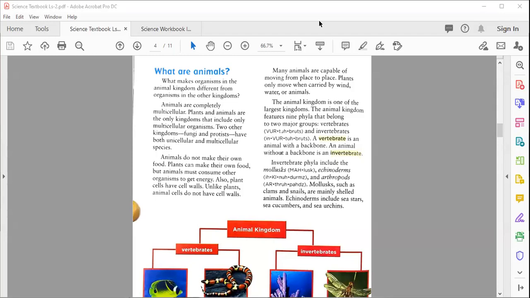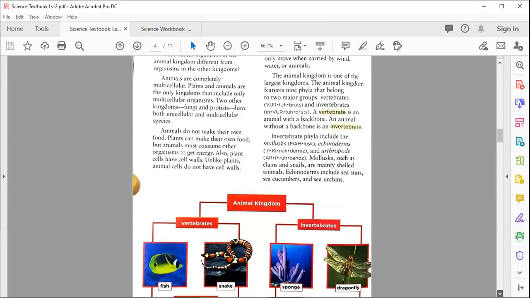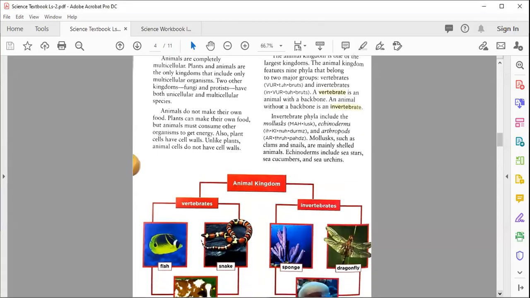As you remember, we did in detail about the animals, the broadest group in which we study. There are two major divisions of the animals, in which we divide the animal kingdom into two groups. Number one is vertebrate and second is invertebrate. What is the difference between vertebrates and invertebrates?